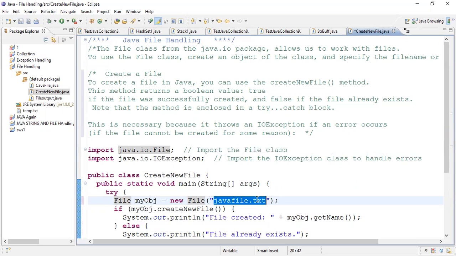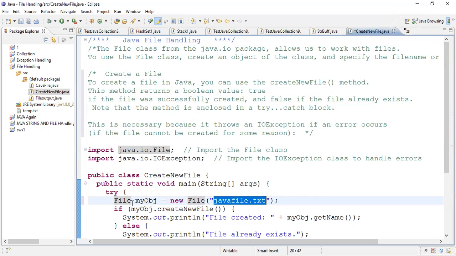If the extension is PDF, then that file will be a PDF file. If the extension is JPG, then that file will be a JPG picture file. If it is an audio file, then MPEG. So with the extension, you can easily identify the type of the file.